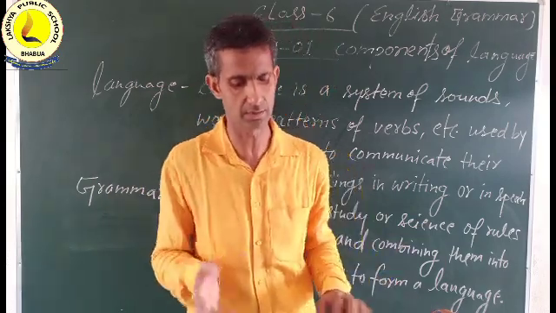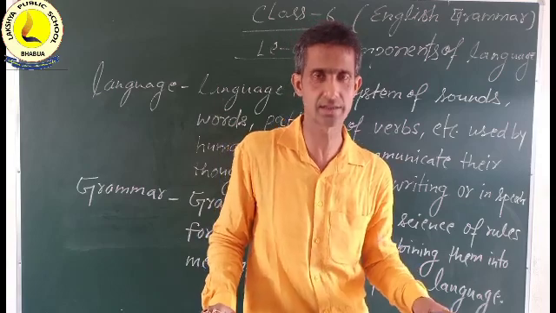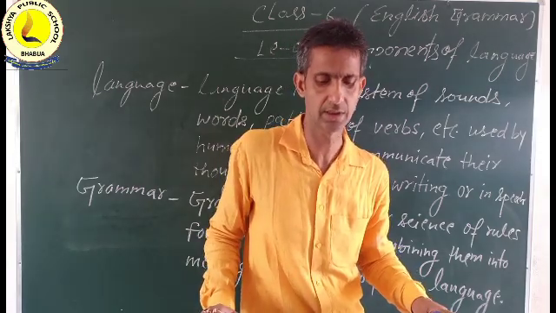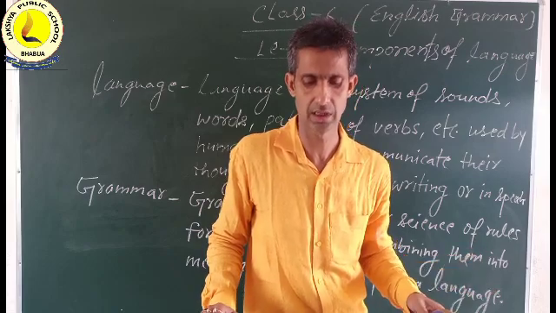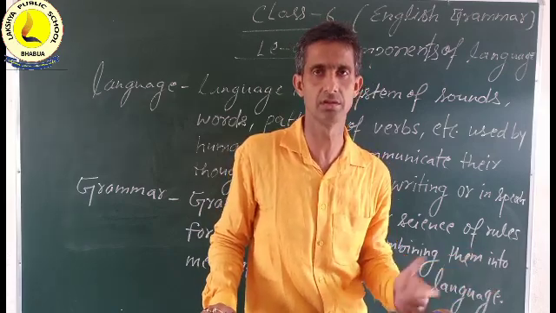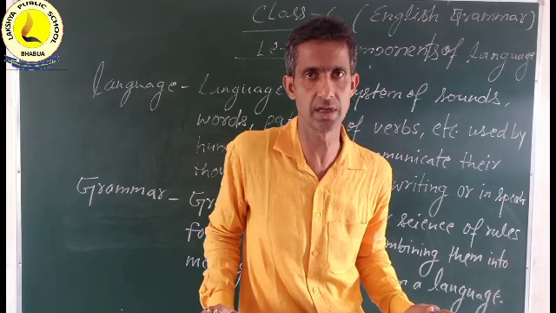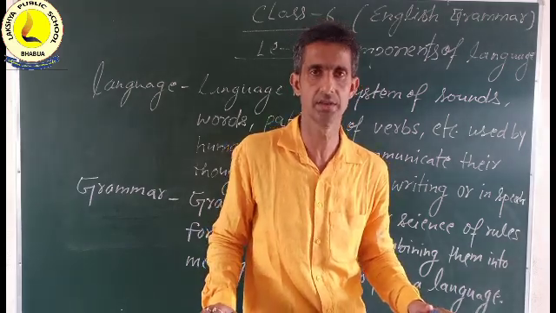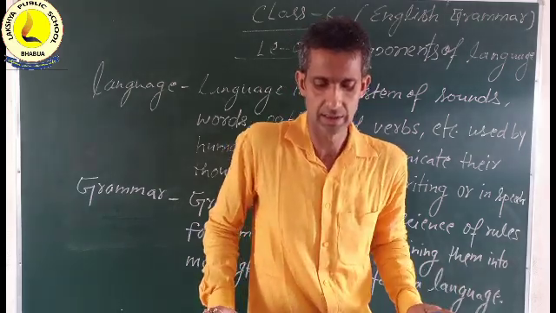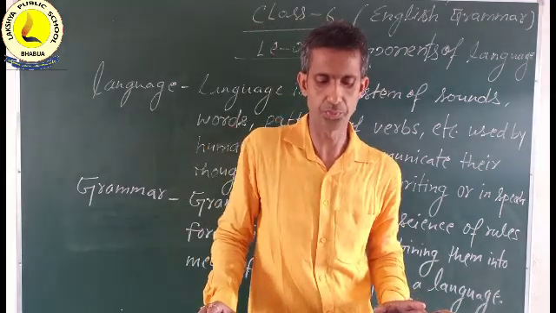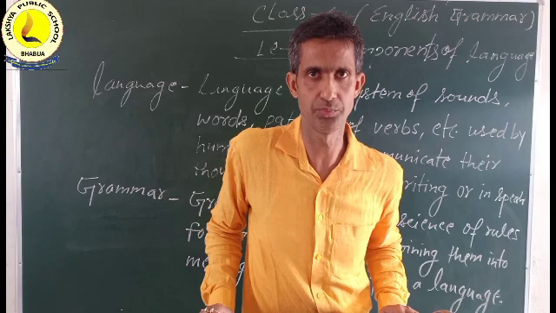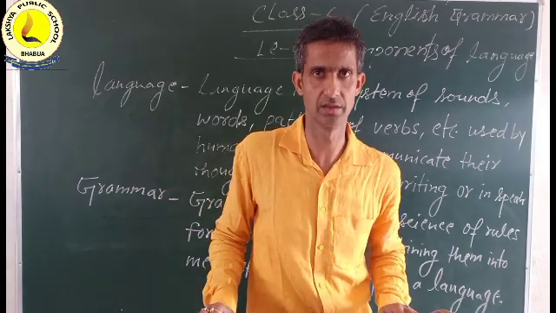You have learned about it in earlier classes. Alphabet is a set of letters which are used in a fixed order when writing a language. As you know, there are 26 letters in the English alphabet, like A, B, C, D, E, F, G, H, I, J, K, L, M, N, O, P, Q, R, S, T, U, V, W, X, Y, Z. You know.